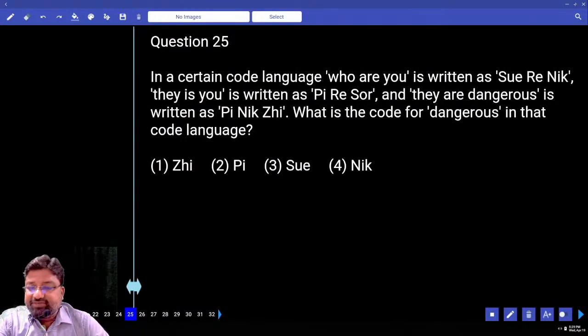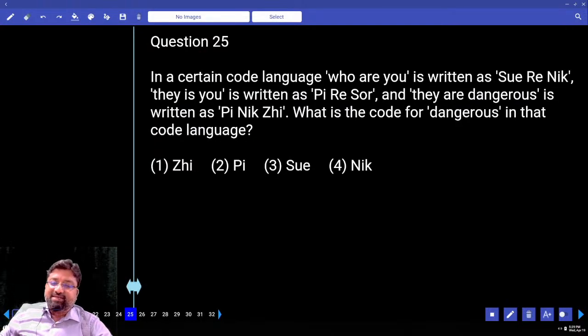25. Look at this. In a certain code language, who are you is written as SUERENIK. They is you is written as PIRESOR. They are dangerous is written as PINAKZHI. What is the code for dangerous in that language?